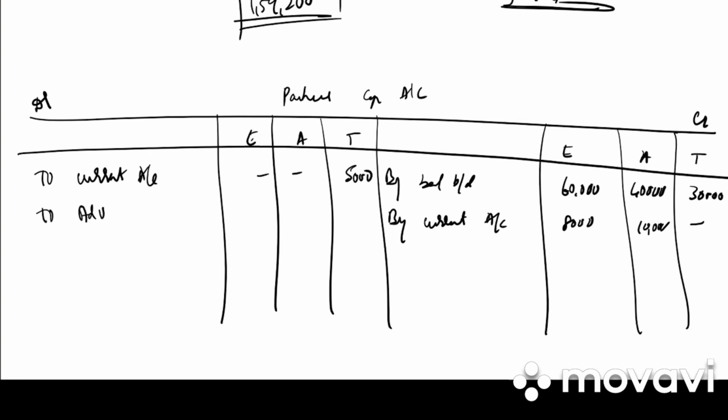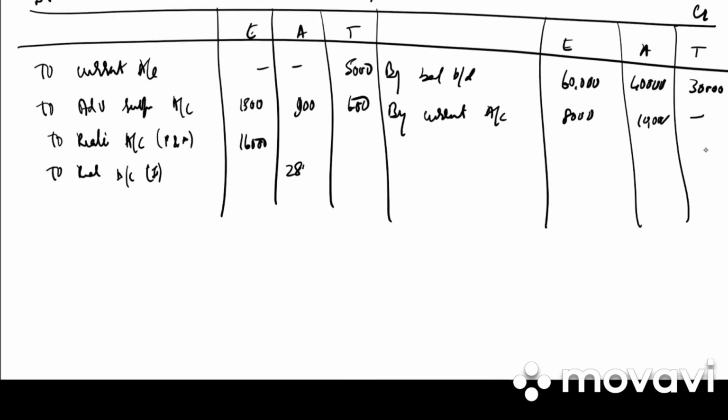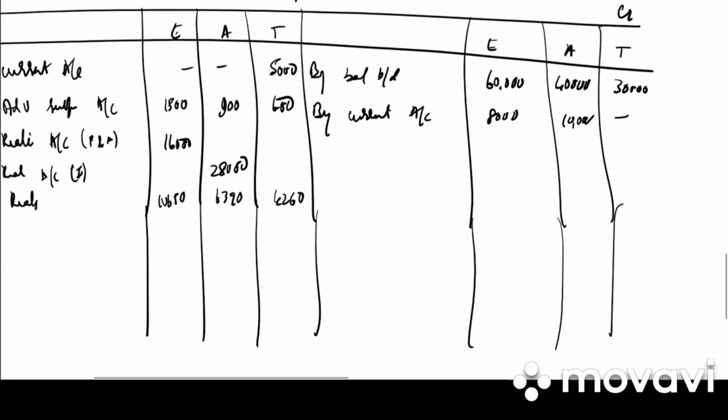Then we have advertisement suspense account in the ratio 5:3:2: 1,200, 900, 600. Then we have to realization account in bracket plant and machinery taken over by Erica 16,000. Again to realization account in bracket investment taken over by Aditi 28,000. Then we have loss on realization 10,650, 6,390, 4,260. In bracket you need to write loss on realization.